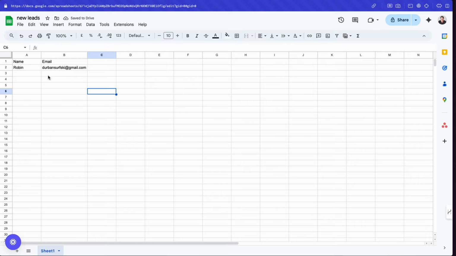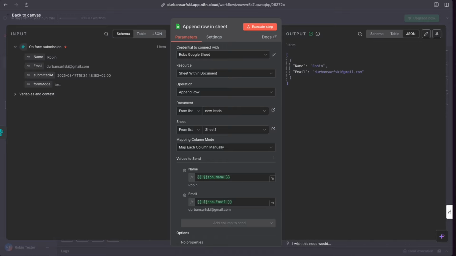Congratulations, you've just automated lead capture. How amazing is that? Super simple, so straightforward. This is how you start your journey of AI and automation. You started with YouTube, you started with Googling, you started with reading forums, you started with asking AI, but most importantly, you start by doing, and that's what's happening right now.